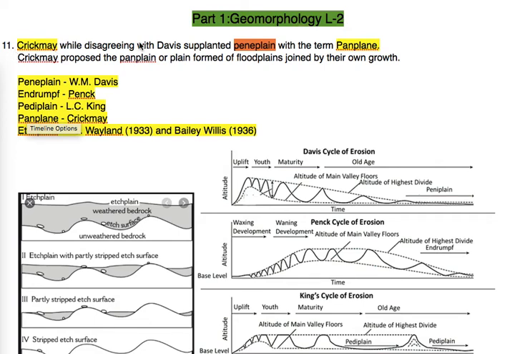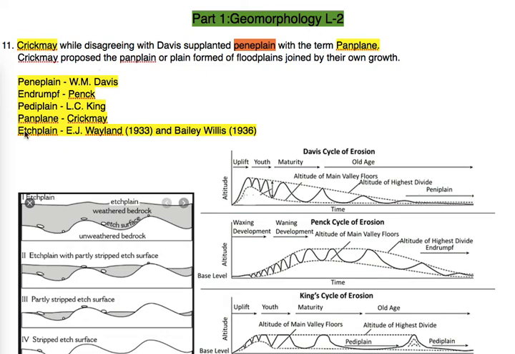Crickmay replaces the word peneplain, which was given by Davis, with the term panplain. So it is important to remember Crickmay gave the word panplain.